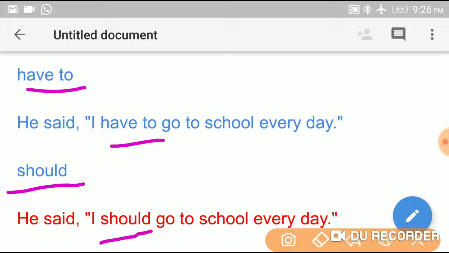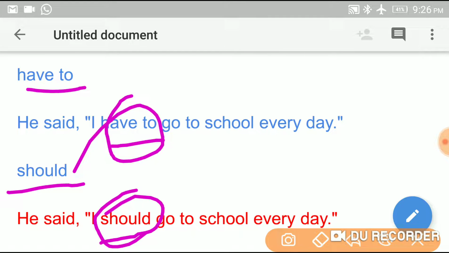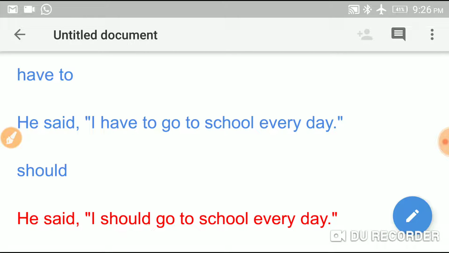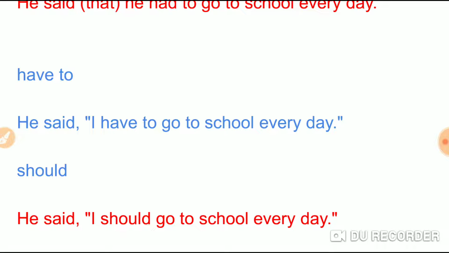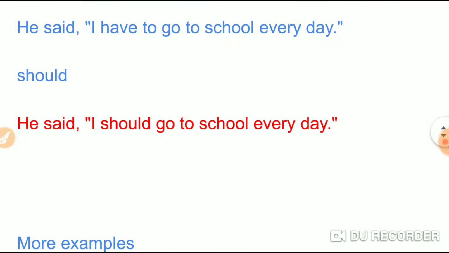If only "have" is there with a V3 form, then we have to make it into had plus V3 form. But here it is not like that. Have to is there, so it changes into should. We have to keep that in mind. He said, "I have to go to school every day," changes into he said that he should go to school every day.